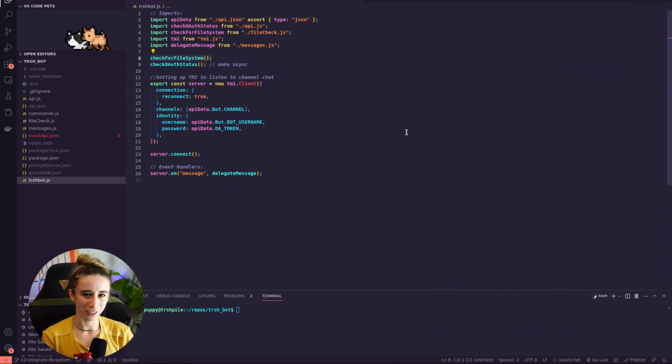So I'm gonna bring you over to my code over here. Oh shit. Here we are. This is TrashBot. TrashBot is coded almost exclusively in JavaScript, and it's using a library called tmi.js.